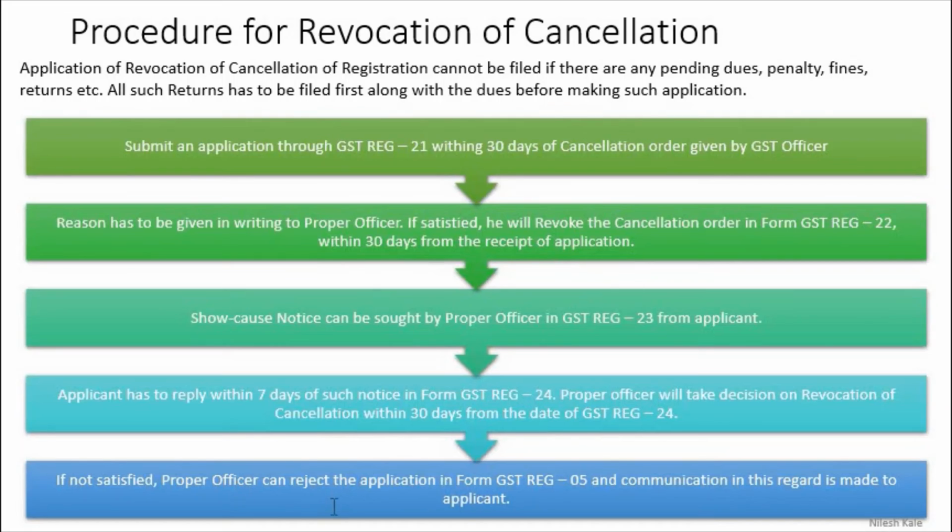If not satisfied, the proper officer can reject the application in form GST REG 05, and communication in this regard will be made to the applicant. See, applicant, your registration is cancelled, and even after applying for the revocation, we have decided to cancel your registration. This is what the GST officer may say, and he has the power, right? So this is all about section 30, and this is all about, friends, the GST registration series.